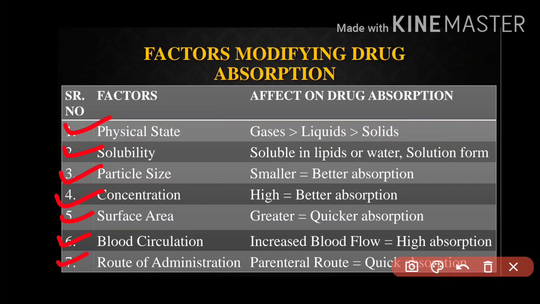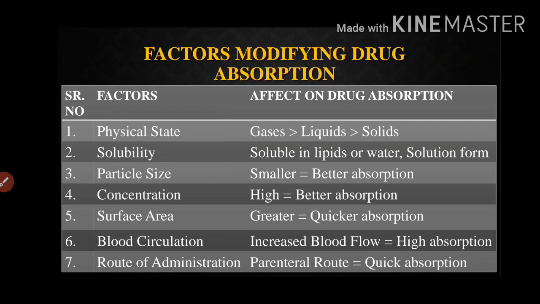Last one is route of administration. It is a very important factor. Route of administration, if it is parenteral route. Parenteral means, in simple way, injection. If the drug is given in the form of injection, it is injected in the body, so the quick response will be seen. There will be a very great response. So we should keep in mind that parenteral route is equal to quick absorption, as you can see in the last point, 7th point.